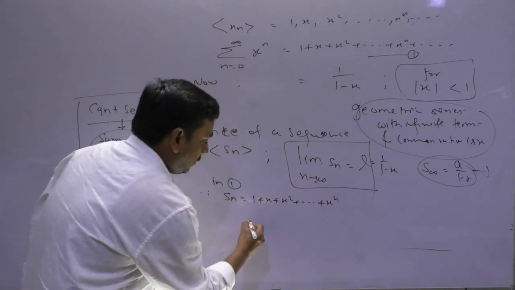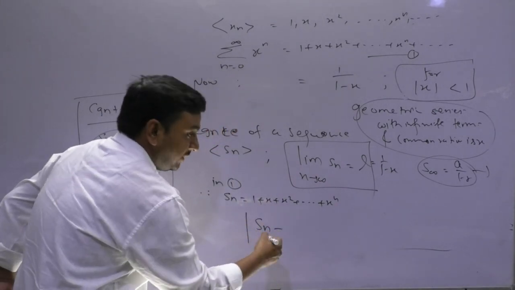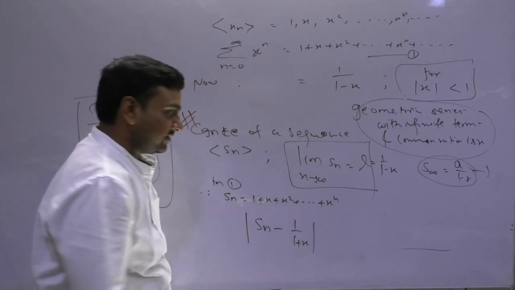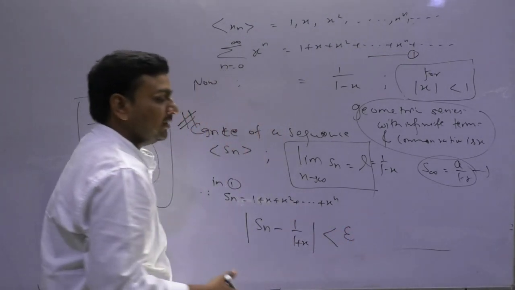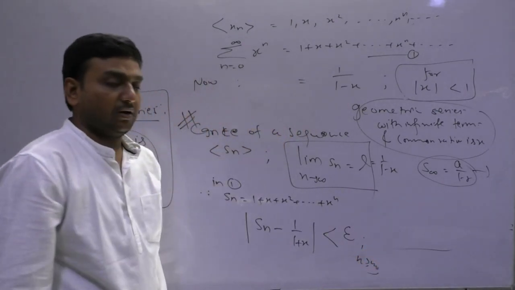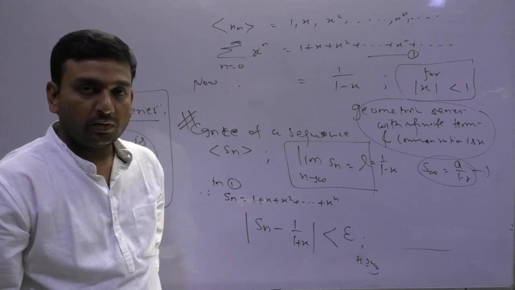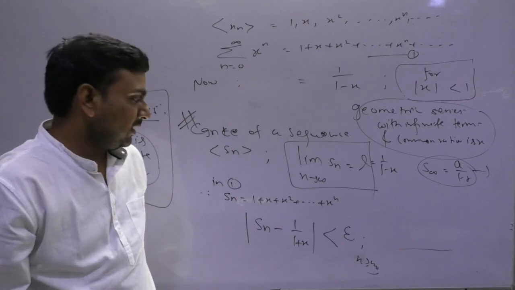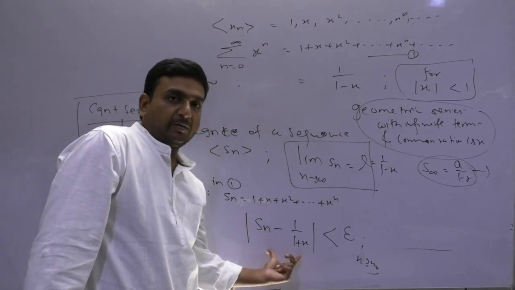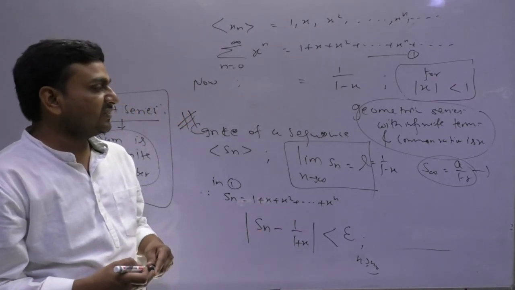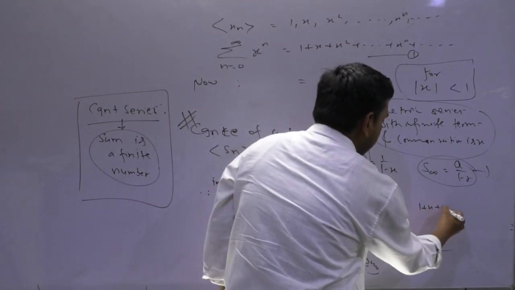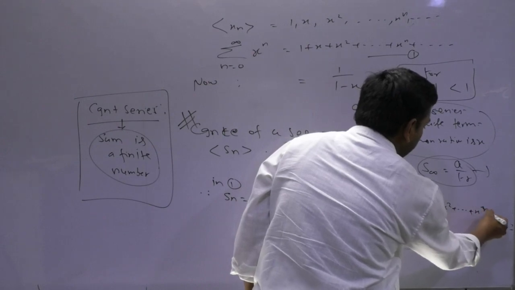I need to verify this condition. So for this, what I told you is that modulus of Sn minus 1 upon 1 minus x should be less than epsilon for some n greater or equal to n naught. This I told you. Any doubt, you guys? Now, if I want to prove this, then I take 1 plus x plus x square up to x raised to the power n.